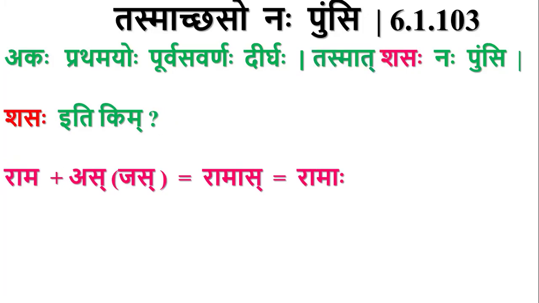Shasaha iti kim. Consider Rama plus Jas. Here also pratamayo purva savarna is applied, but this as is not of shas pratyaya. This is of jas pratyaya. So in case of jas pratyaya, there will not be nakara adesha. It is Ramaha.